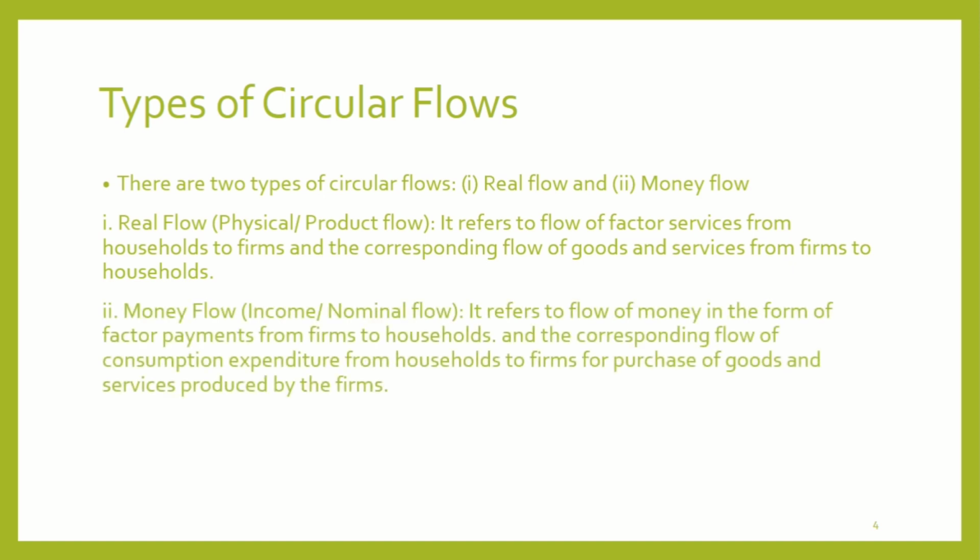Money flow, income or nominal flow, refers to the flow of money in the form of factor payments from firms to households and the corresponding flow of consumption expenditure from households to firms for the purchase of goods and services produced by the firms.